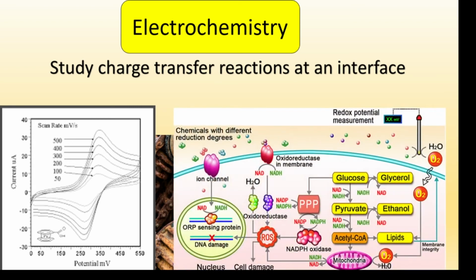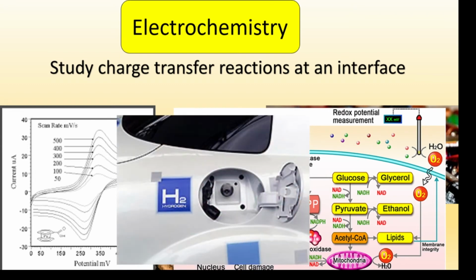For example, we may have the study of several biological processes inside the cell membrane. We may have the use of batteries. And finally, one of the most remarkable ones is the development of new technologies involving hydrogen, because it's a cleaner fuel in comparison with the traditional one, right?